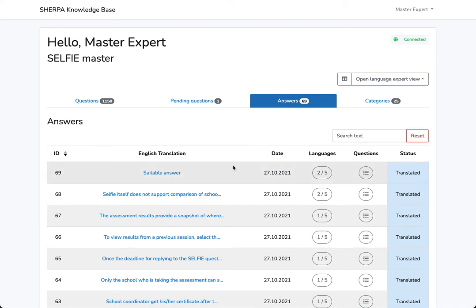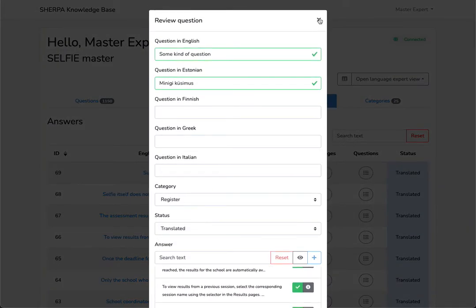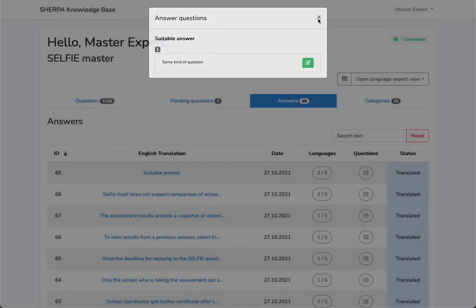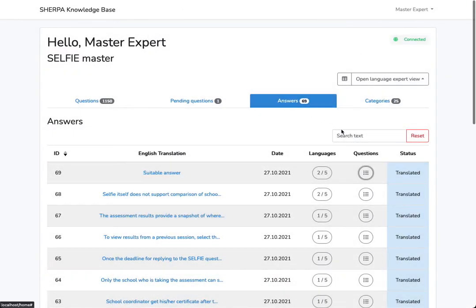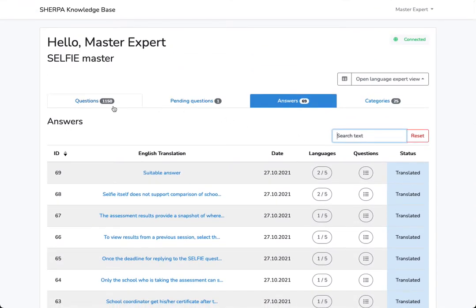Again, answers have a button for showing all of the questions that are related to this answer, with an additional capability of making changes in place, and the search would work as it works everywhere else in the system.